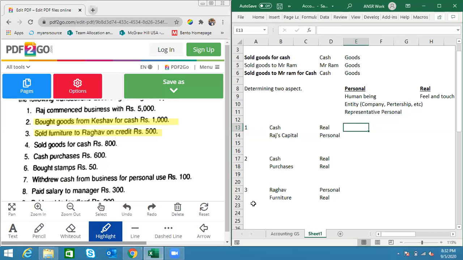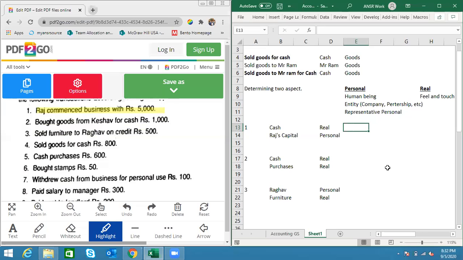Now, for real account, in this transaction, the transaction was Raj commenced business with 5,000 rupees. Real account, what is the rule? Somebody? Debit what comes in, credit what goes out. Now, is the cash coming in or going out in this transaction? It's going out. Cash commences the business.